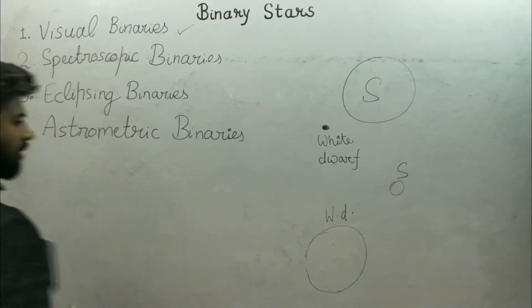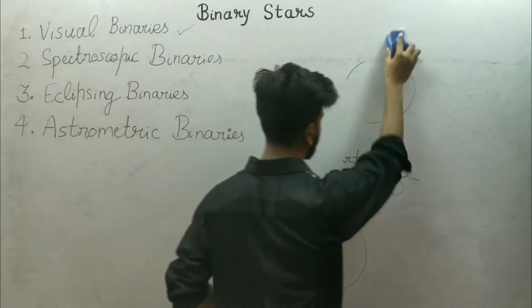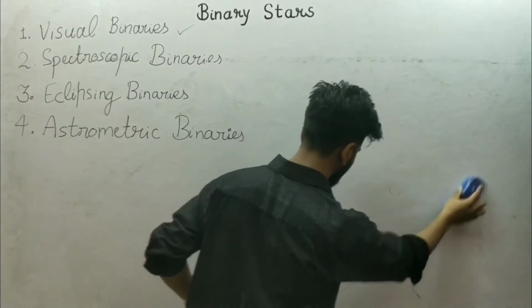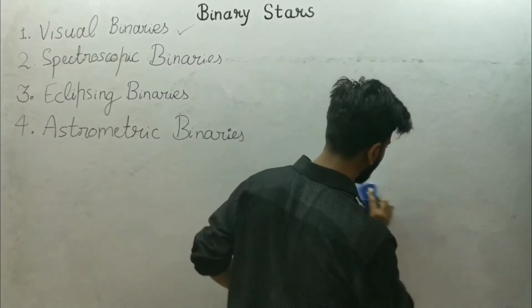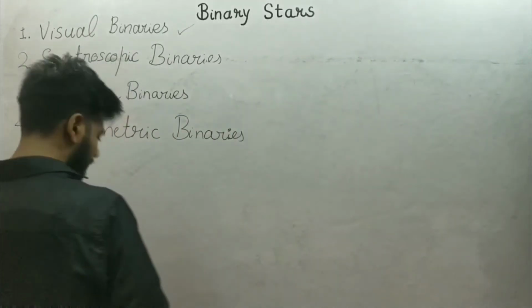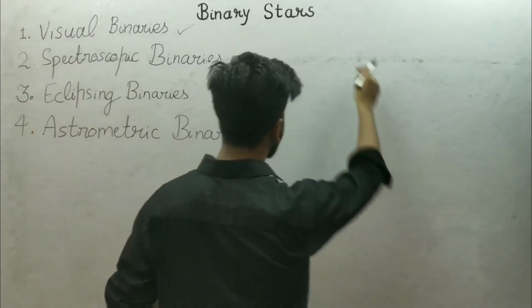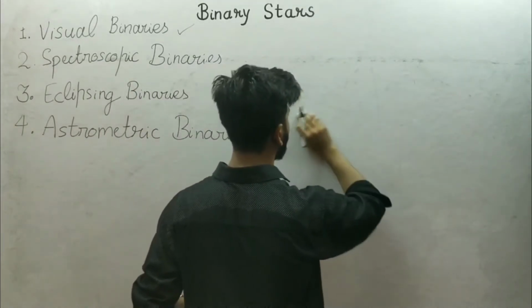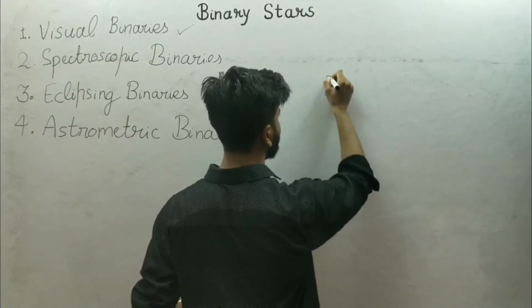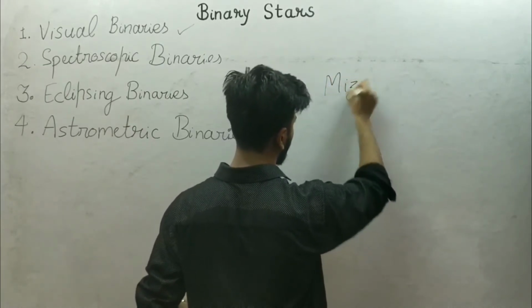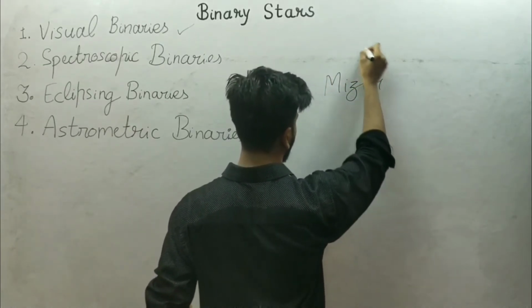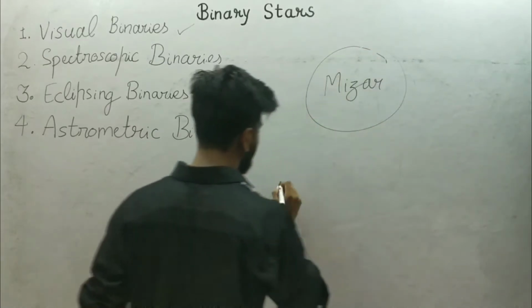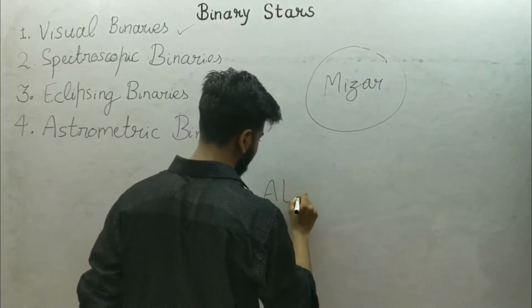Now let's see another example. There is a system of Mizar and Alcor.